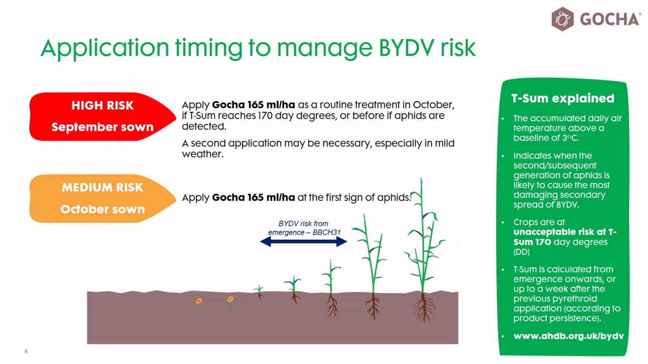The T-sum calculation is reset when an insecticide is sprayed, and the target once again becomes 170 day degrees before any follow-up application is necessary. Some guidelines suggest delaying the T-sum restarting by up to a week after an insecticide is applied, depending on the persistence of the product used.